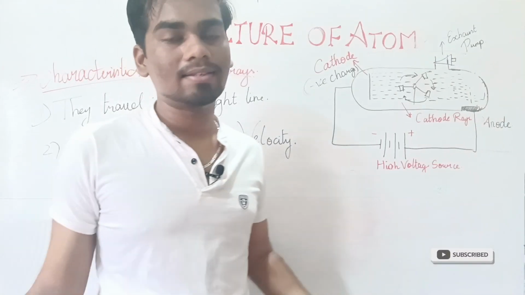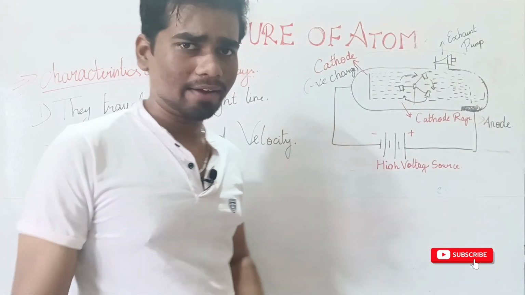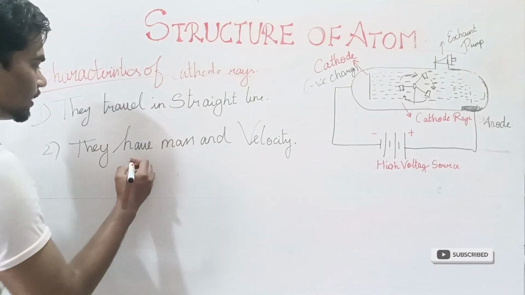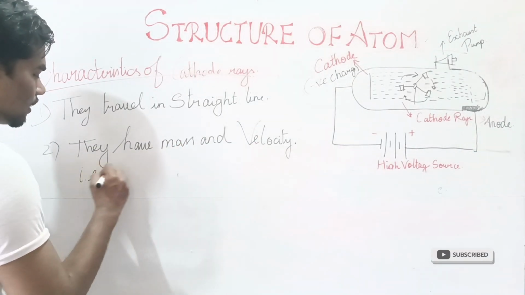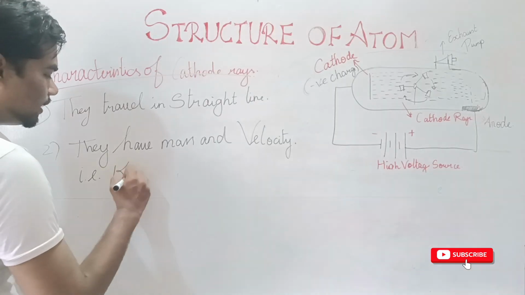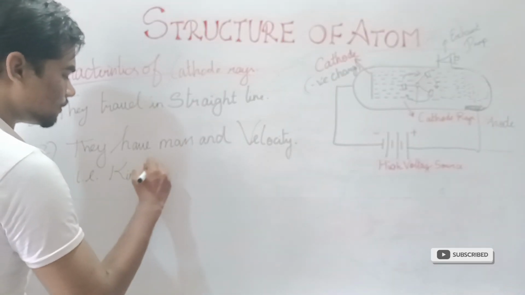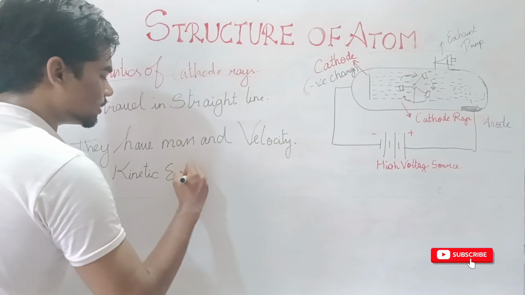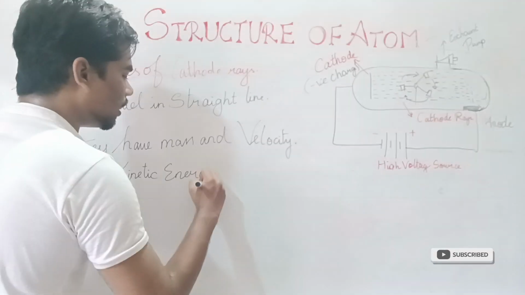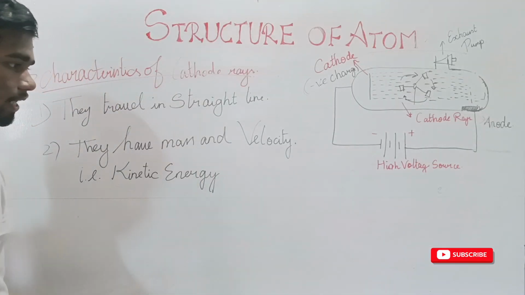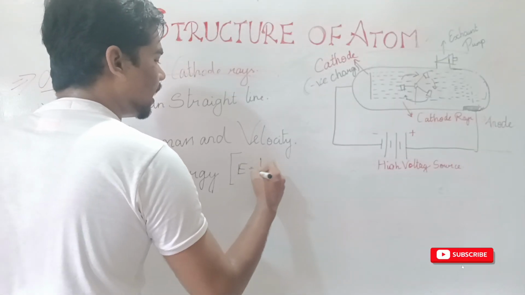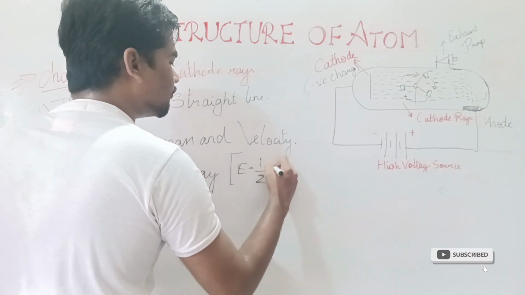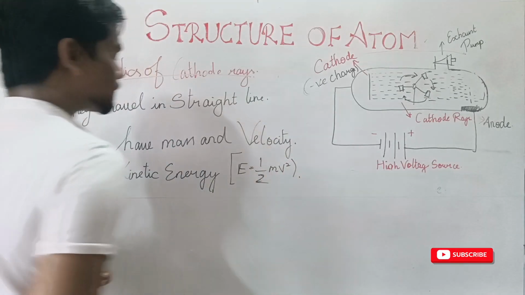If they have mass and velocity, then they have a translational kinetic energy, and that is nothing but E is equal to half mv square.